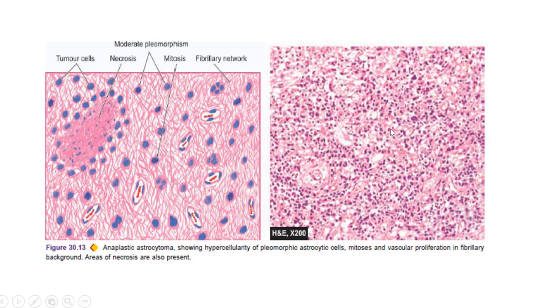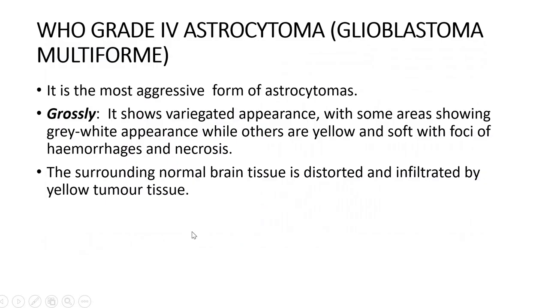So it's difficult to identify in this. I'm just going to follow this picture for you. The last of all is a WHO grade 4 astrocytoma, which is called a glioblastoma multiforme. It's the most aggressive form of astrocytomas.